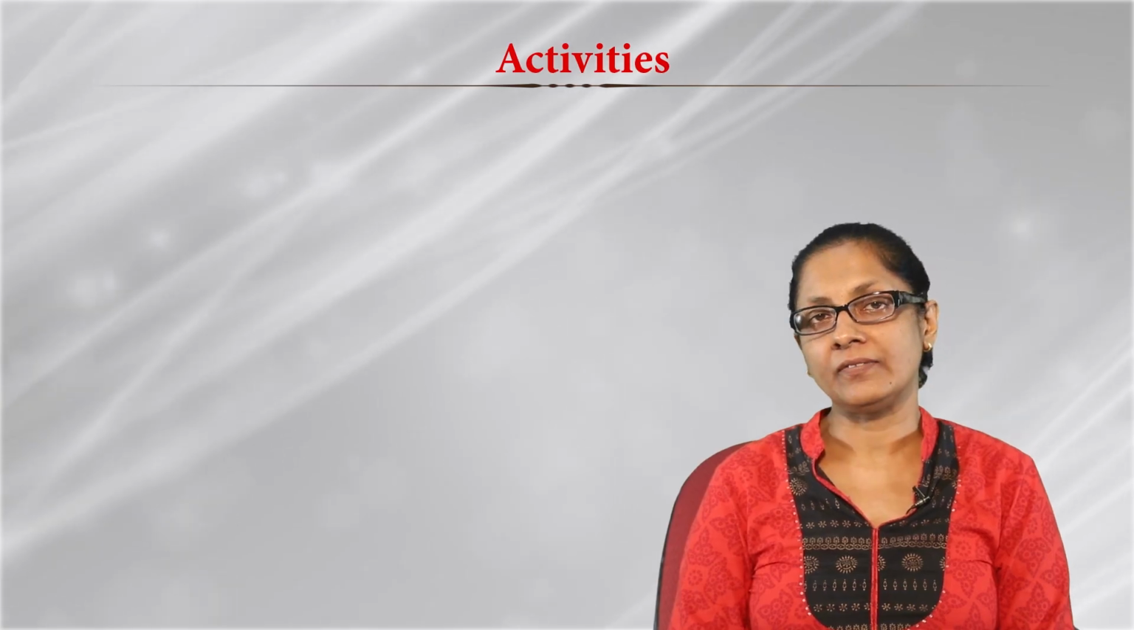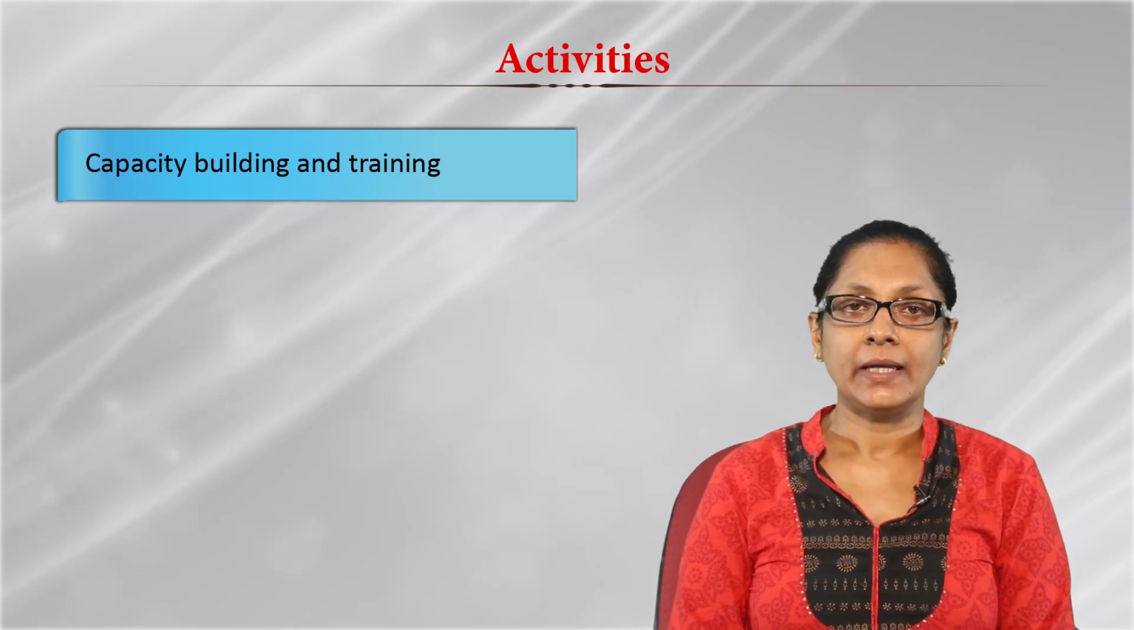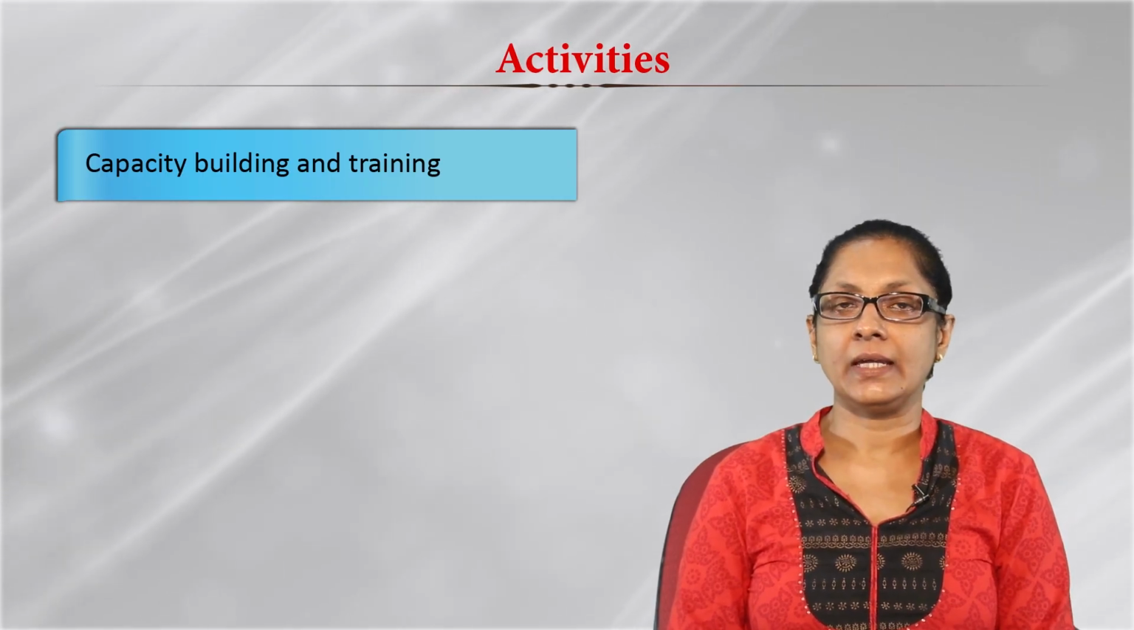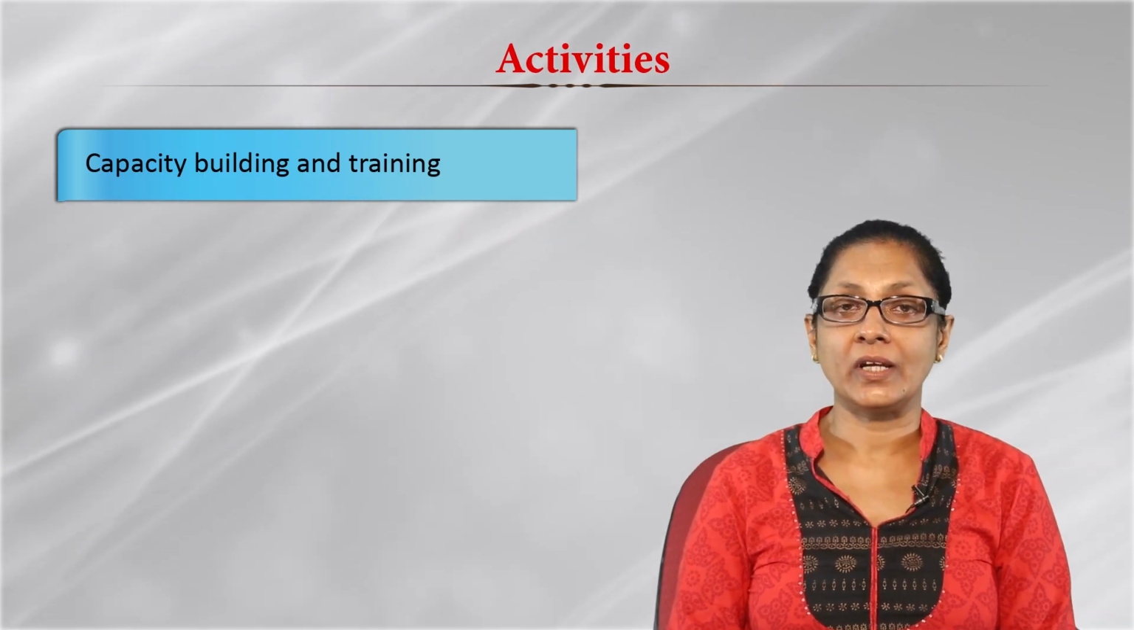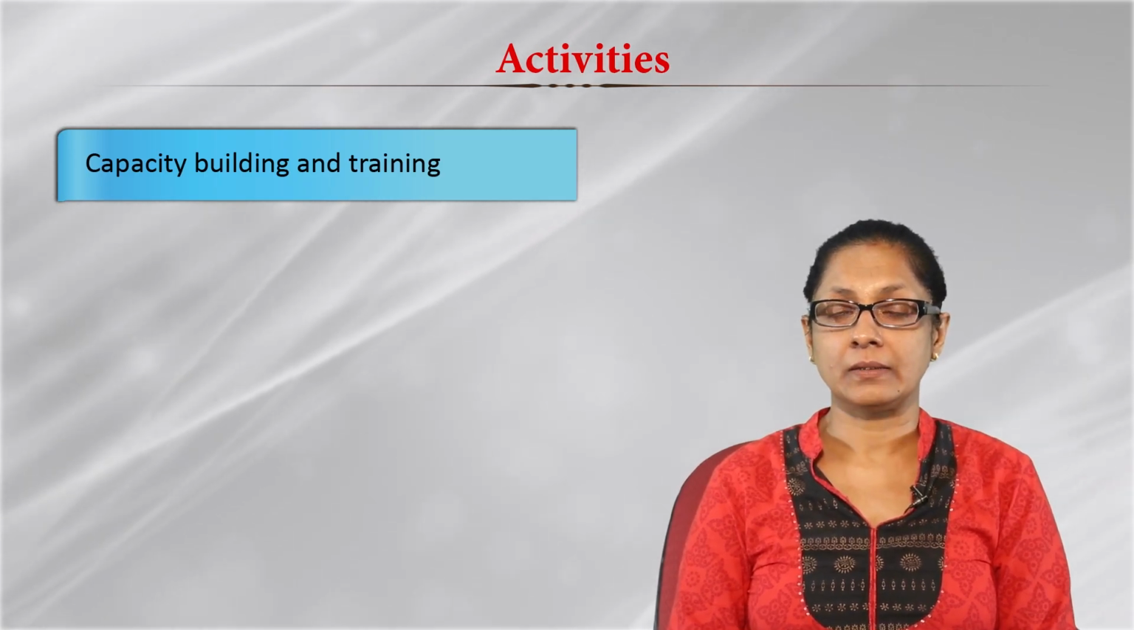Now, what activities are there? There are 3 different kinds of activities which are involved in the formation of SHG. The first activity is the capacity building and training. In this case, capacity building and training of the members is done.